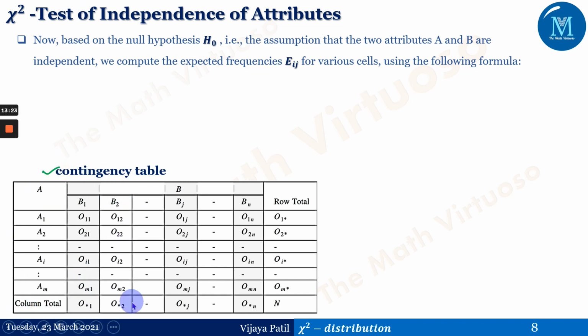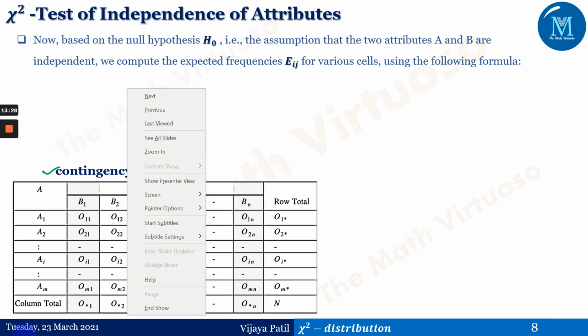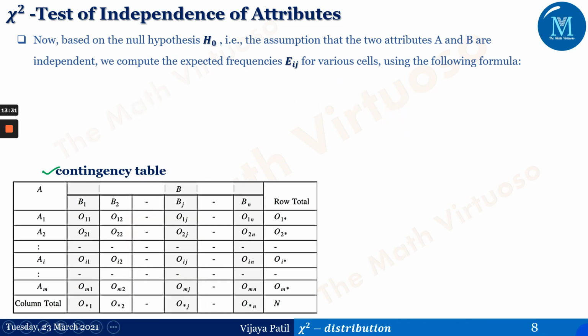It's known as the contingency table, where if the population is known to have two major attributes, A and B. So these are the two major attributes. This is the A attribute, and these columns follow the B attribute. A can be divided into M categories, A1, A2 up to AM. So if you observe, A1, A2 up to AM. Okay. And B can be divided into N categories, B1, B2, up to Bn. So it can be written in a matrix form.